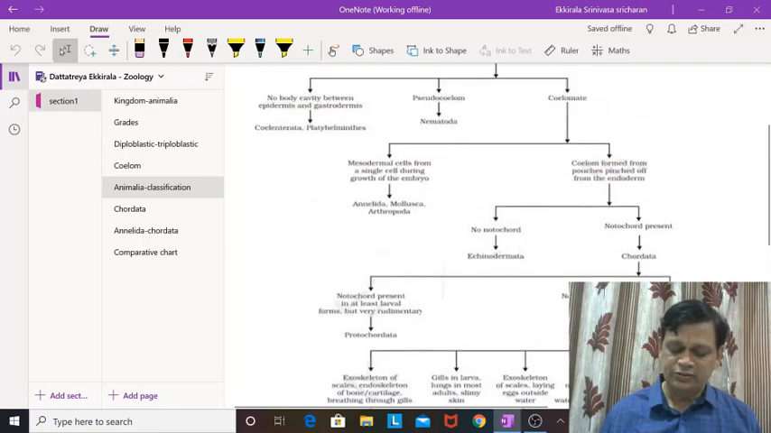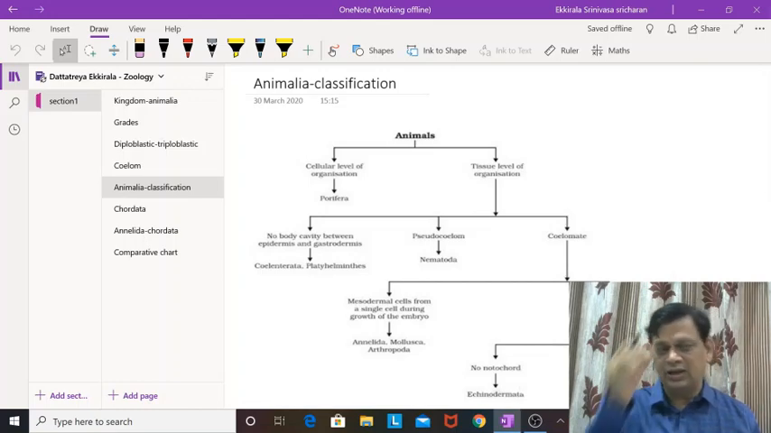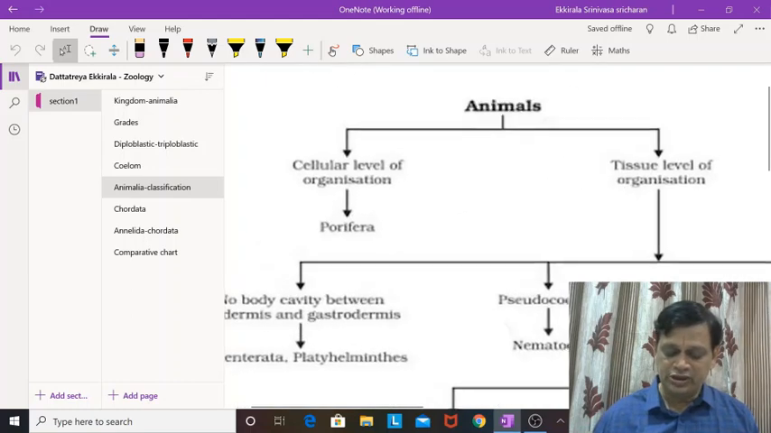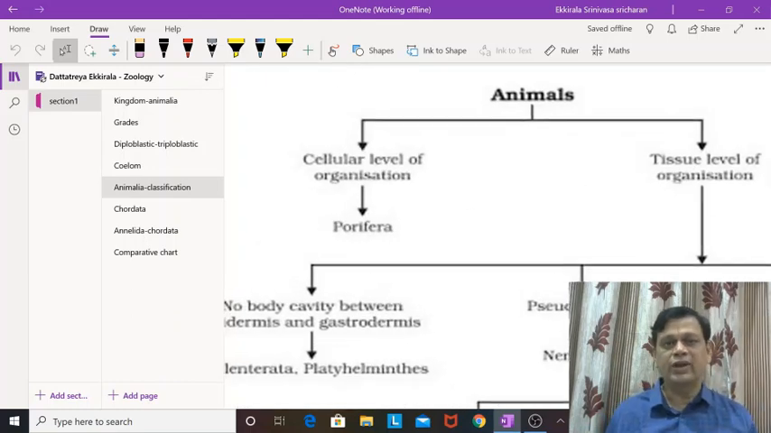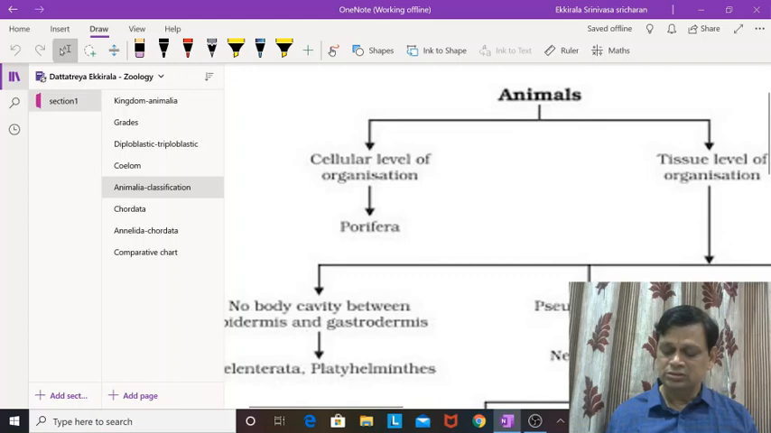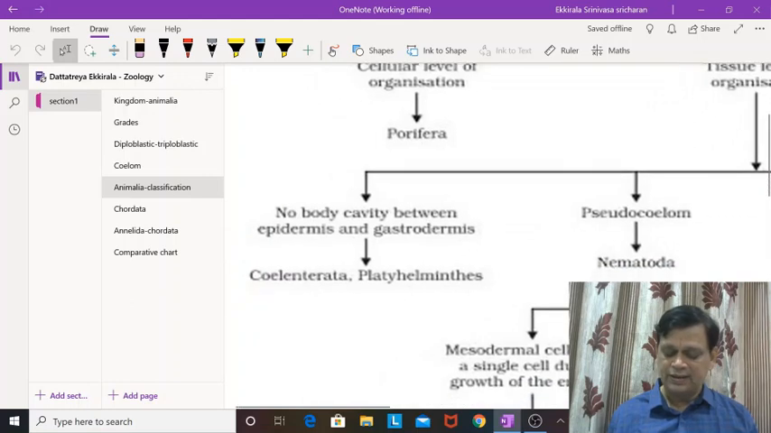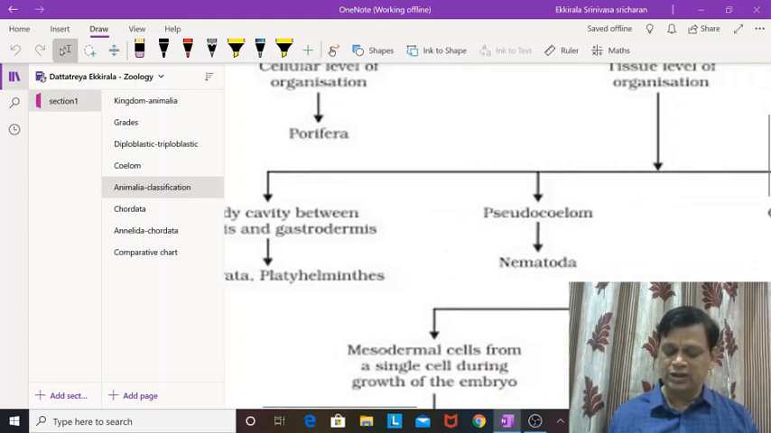Now, look into this overall classification. In the kingdom Animalia, all the members are multicellular. Maybe they are showing cellular level of organization, that includes Porifera, and tissue grade of organization can be seen in all the other phyla, but the only tissue level remaining is Cnidaria and Ctenophora. But no body cavity is present in which phyla? Coelenterata, Platyhelminthes. So either you can call it endoderm or gastrodermis.